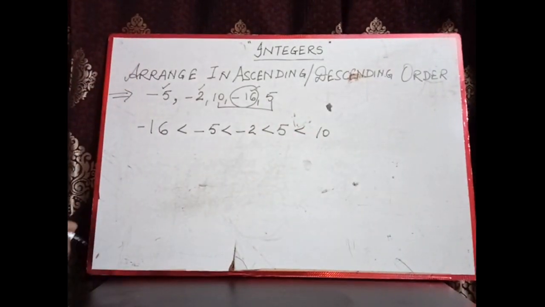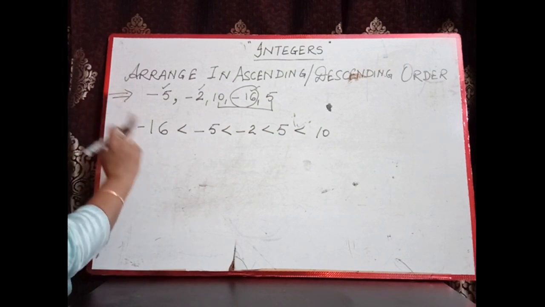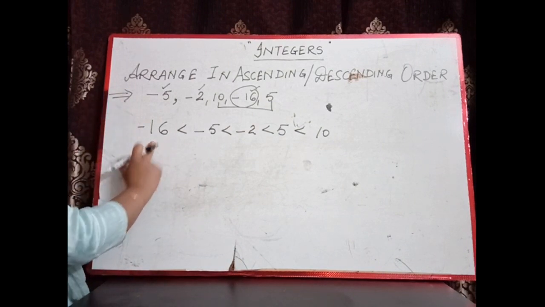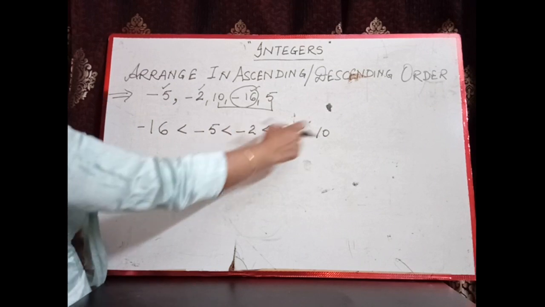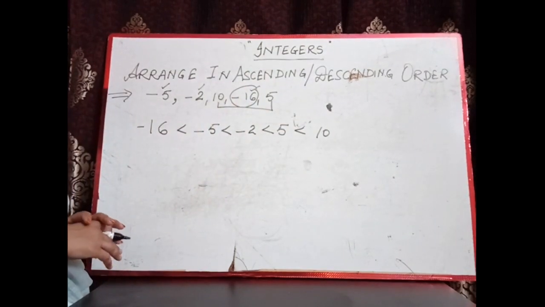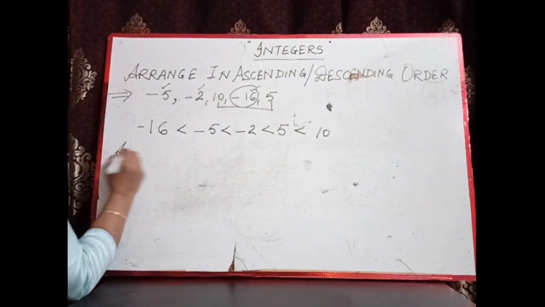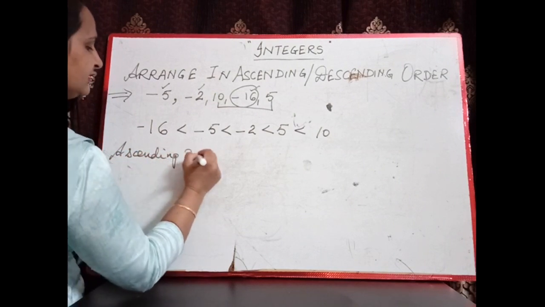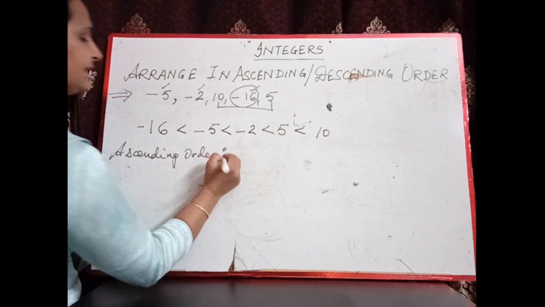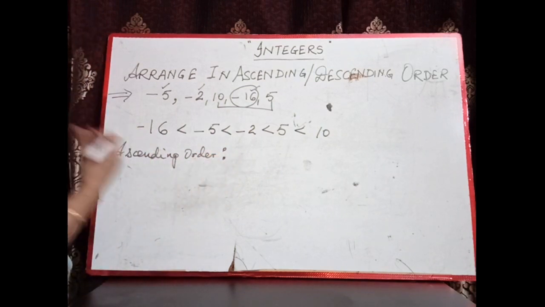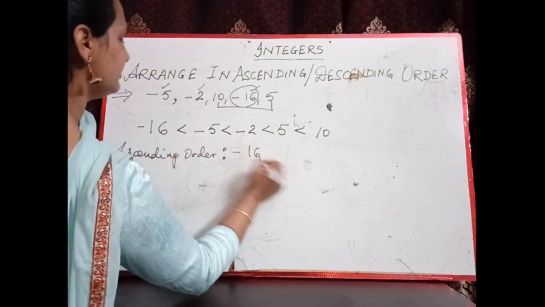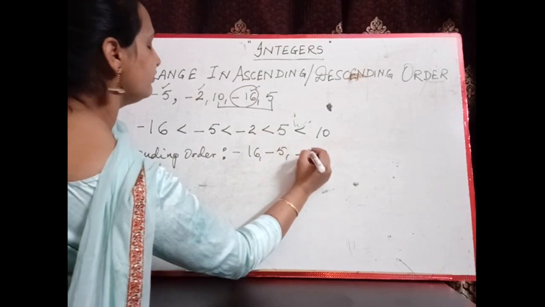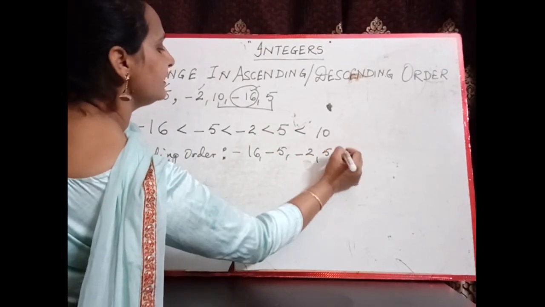We have compared all these numbers and after comparison we have found that -16 is the smallest number, then -5, -2, 5 and 10. If we want to write in ascending order, we will write the lowest value first: -16, then -5, -2, 5 and 10.